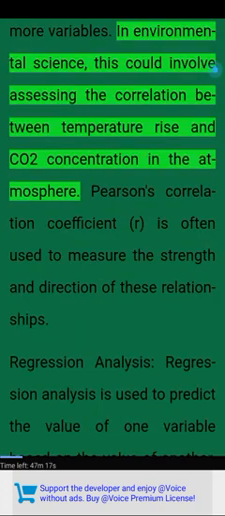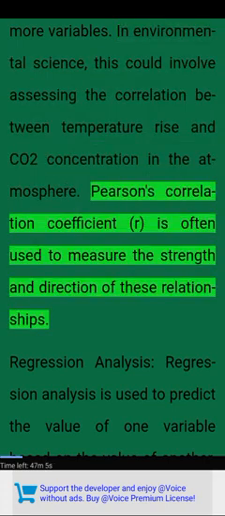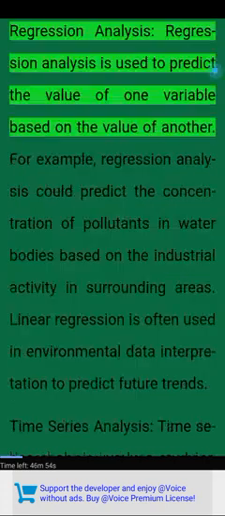Correlation analysis. Correlation analysis examines the relationship between two or more variables. In environmental science, this could involve assessing the correlation between temperature rise and CO2 concentration in the atmosphere. Pearson's correlation coefficient R is often used to measure the strength and direction of these relationships.